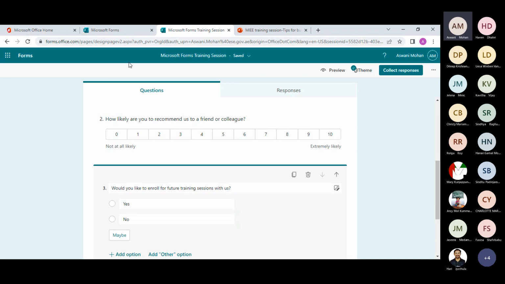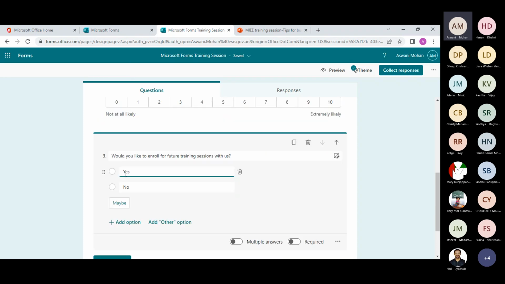One thing about forms is that there is no option to choose a right answer. This is for collecting feedback, so they can choose an answer as per their choice. There is no right or incorrect answer. But in quizzes, you can actually set the right answer for the questions that you're asking the respondent.